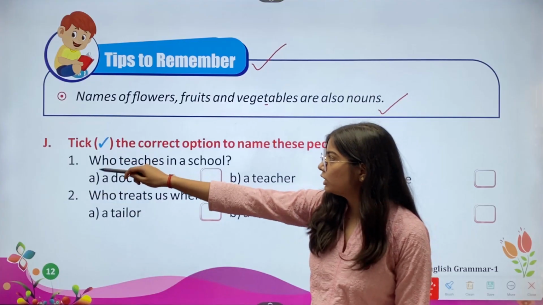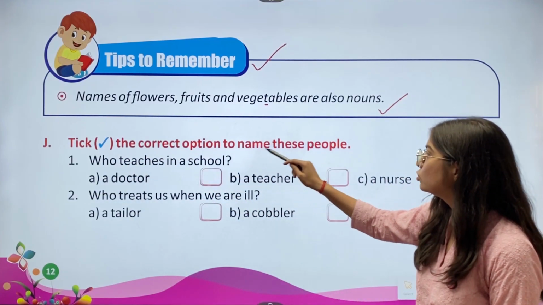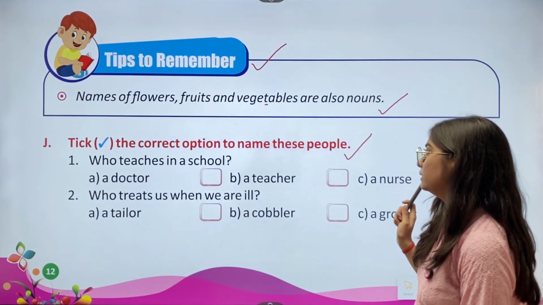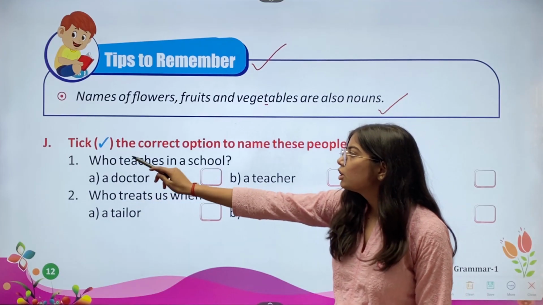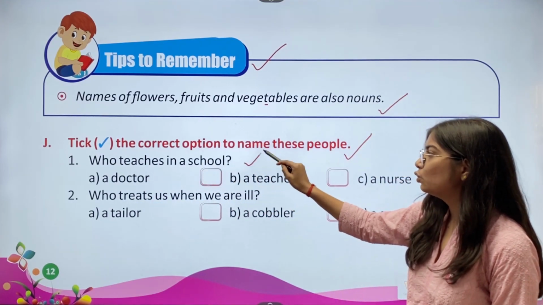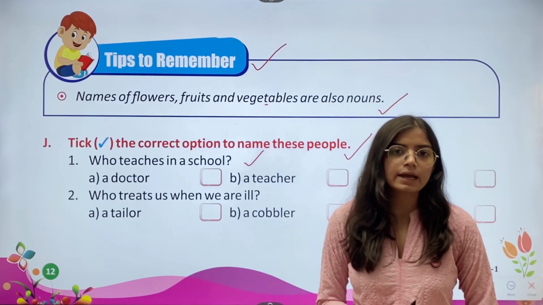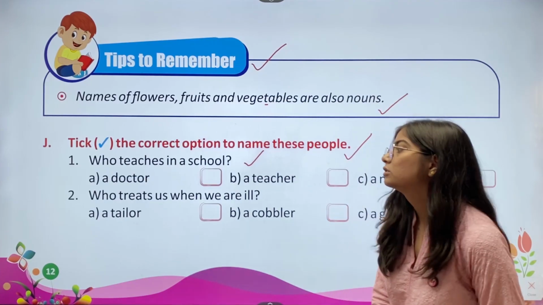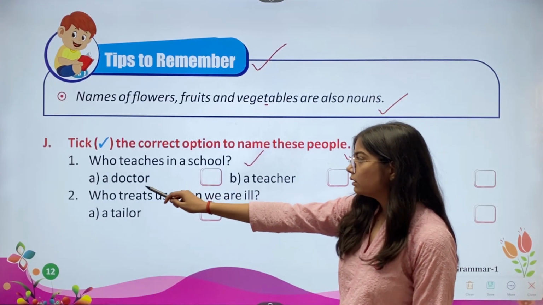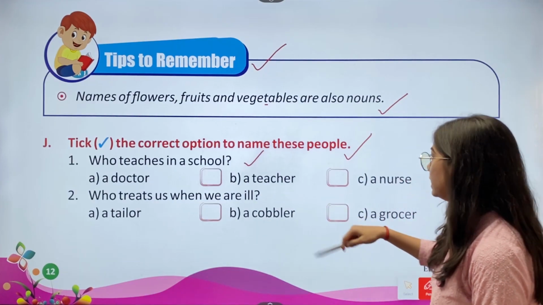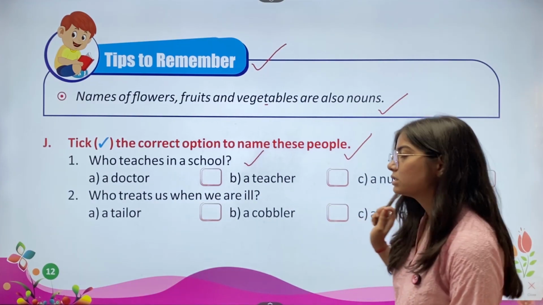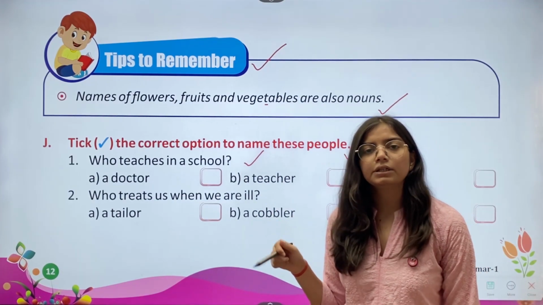Then we have the J. Tick the correct option to name these people. First, who teaches in a school? So हमें स्कूल में कौन टीच करता है? We have some options. A doctor, B a teacher, C a nurse. The correct answer is a teacher.